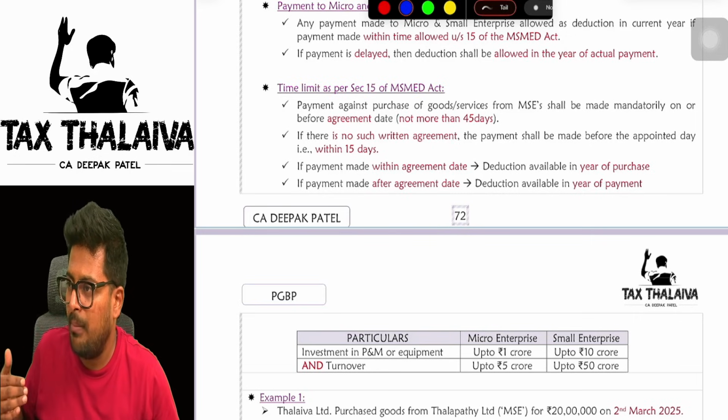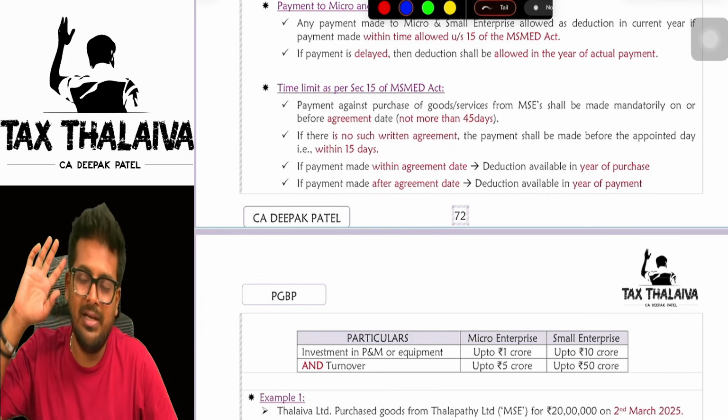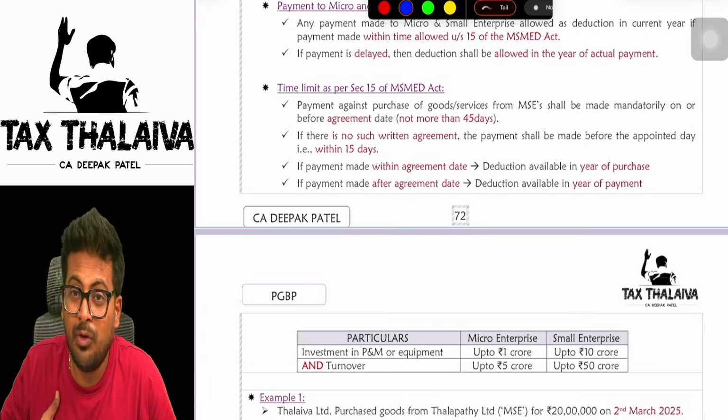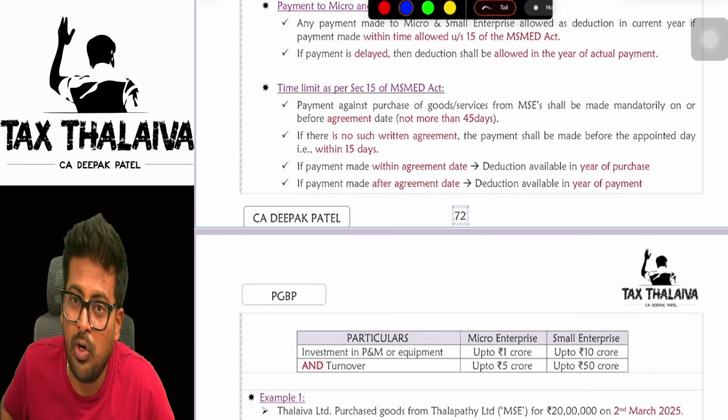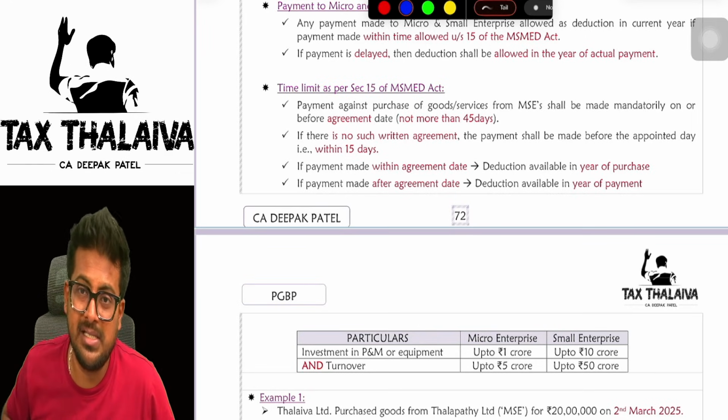I purchased a product from an MSE, and I tell him, I will give you next month. Then I have to book the expenditure for purchases in my books of accounts. That will be disallowed if I don't make the payment within the prescribed time to that MSE entity.